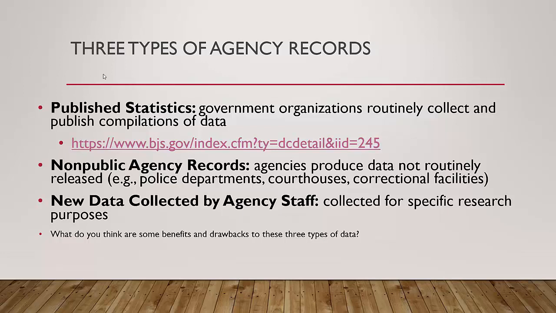Then you get non-public agency records. This is where agencies produce data all the time, like run cards for police officers, like how many times do they go on a run. They take certain budgetary stuff or certain victim characteristics. Like if you look at police reports, not all police reports are made public in the way that these published statistics are, but you can take that stuff, you can take court records, and you can make sense out of it. You can count something in those, right? So those are agency records, but they're not made public for the purpose of research like published statistics are.